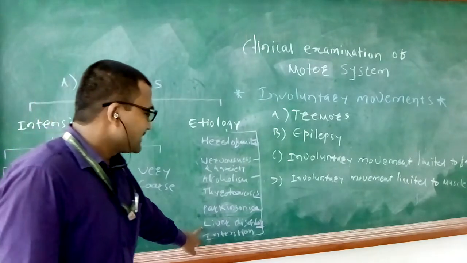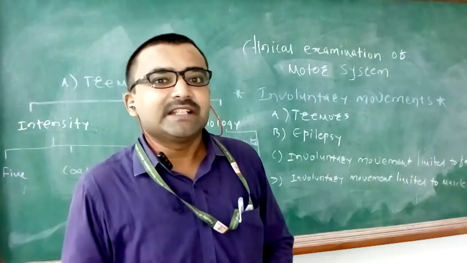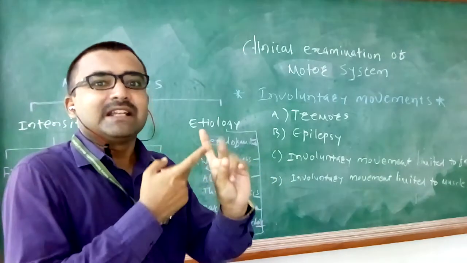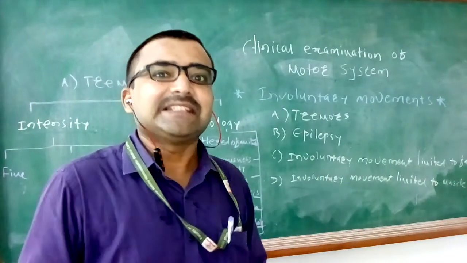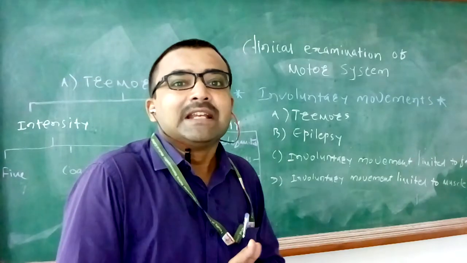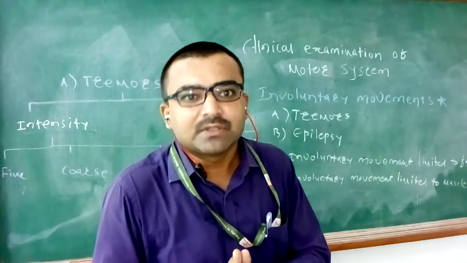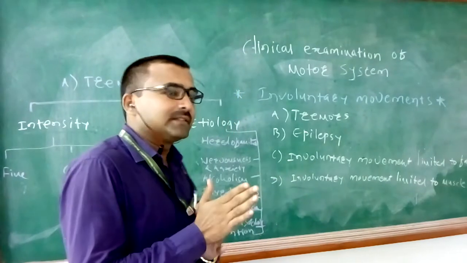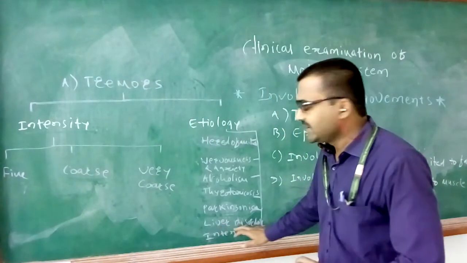Now coming to the next, tremors of liver disorders. By liver disorders, I mean hepatic encephalopathy, liver failure, cirrhosis of liver, as well as Wilson's disease. In all these four types of liver disorders, you will see a common tremor. These tremors are also called liver flaps, F-L-A-P-S, or asterixis, A-S-T-E-R-I-X-I-S. Now what is the characteristic feature of these tremors of liver disorder?